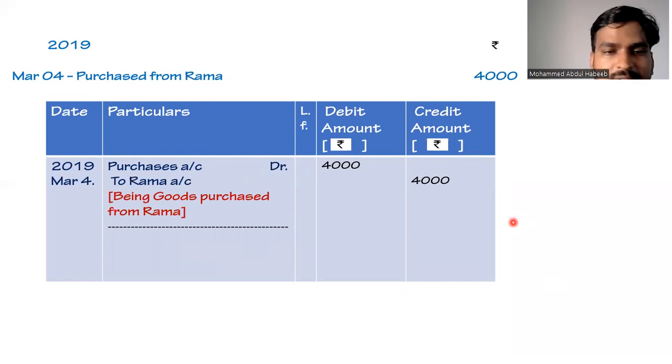Coming to our next transaction, which is on 2019 March 4, purchased from Rama 4,000 rupees. So the date will be taken as 2019 March 4. Purchases, it is an expenditure to the business, so purchases will be debited. And as the goods are being purchased from Rama, the name of Rama will be credited as to Rama account 4,000. So it is a credit transaction.